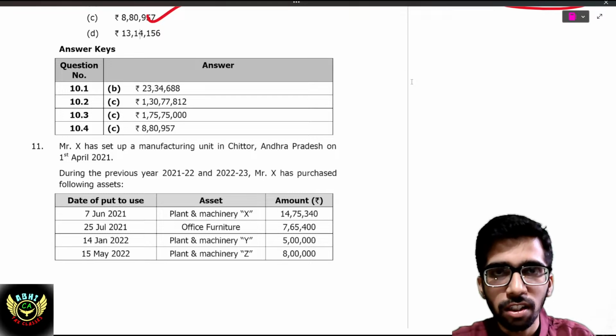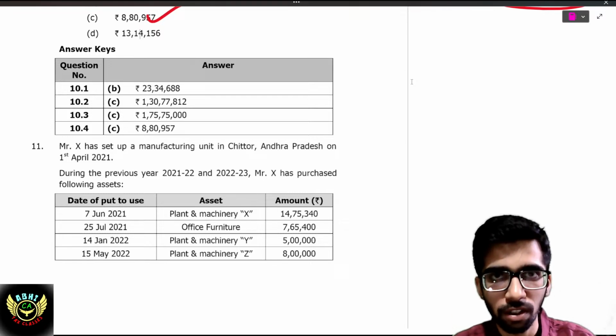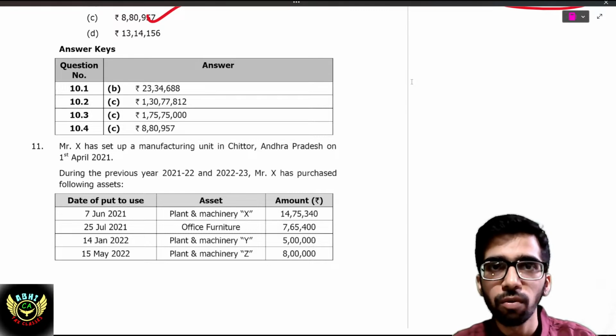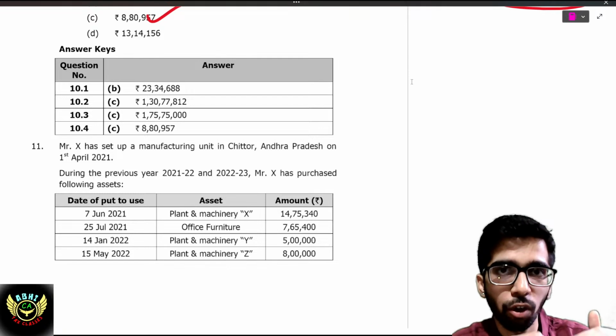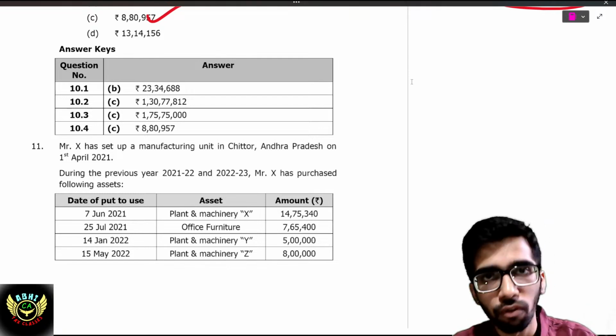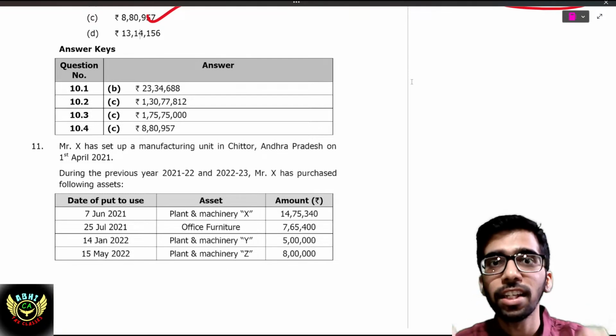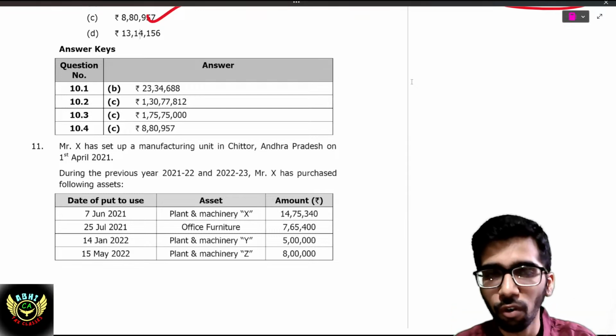Till now we have discussed up to 10 case based MCQ questions. In today's class we are going to discuss the next 5 case based MCQ questions, from question number 11 to question number 15. I hope this series has made a wonderful revision for you.